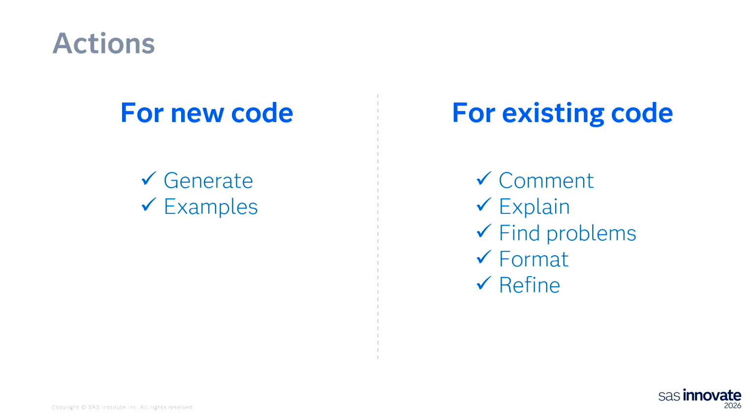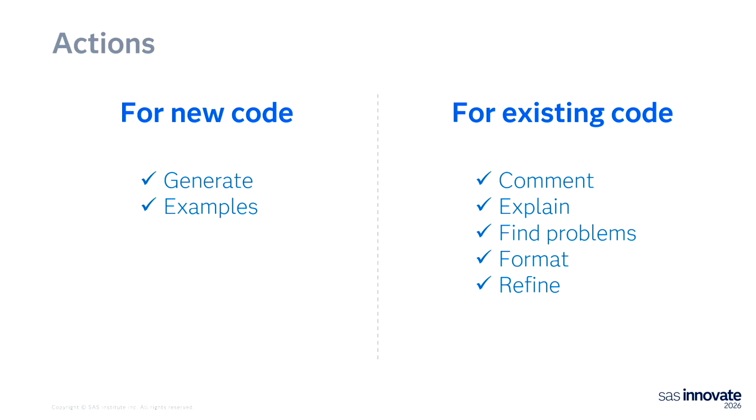And then in terms of the actions, for new code, we will support probably the most important one, the generate action, which allows you to create new code. You just provide a prompt, and Copilot will generate the code for you. There will also be an action that allows you to create a few examples of code. So if you want to get started with a few examples in Python, R, SAS, or whatever language you need. And then the set of actions for existing code, right?